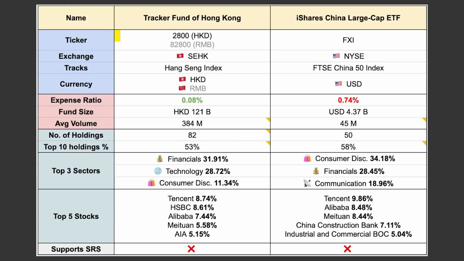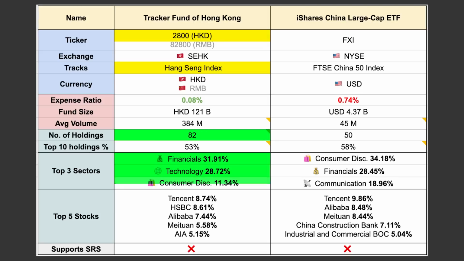Last but not least, we have the best ETFs that track the Hong Kong markets, aka H shares. The first ETF is 2800, which tracks the largest companies on the Hang Seng Index. Currently, it has 82 holdings, and the sectors are heavily focused on financials, technology, and consumer discretionary. Most of the top holdings are familiar names, such as Tencent, HSBC, Alibaba, and Meituan.